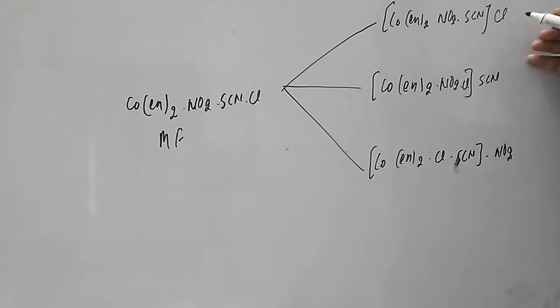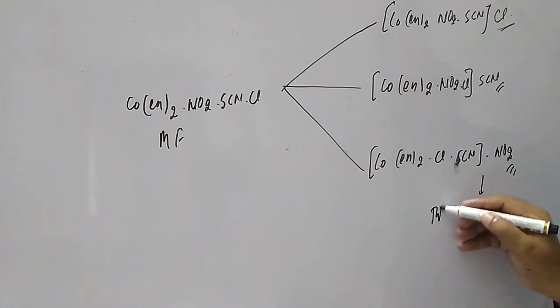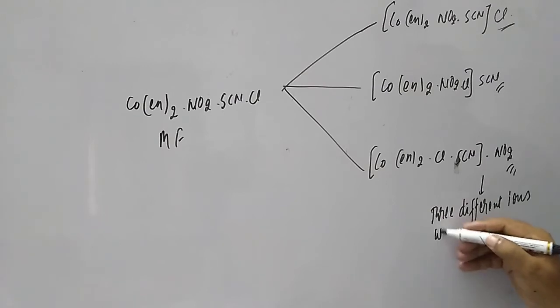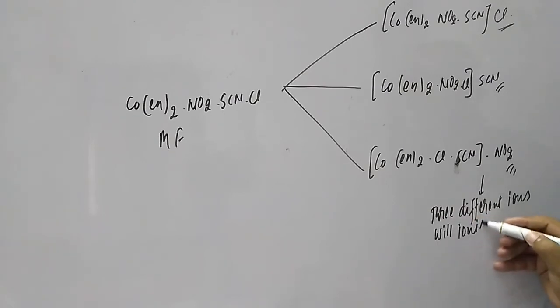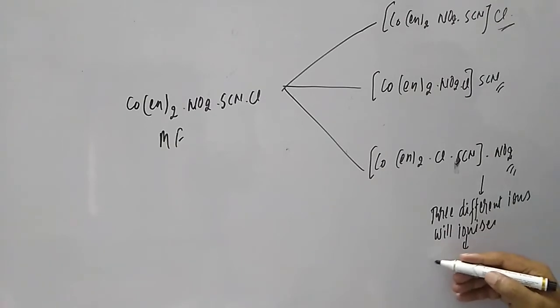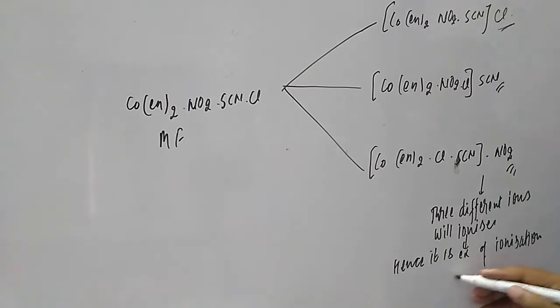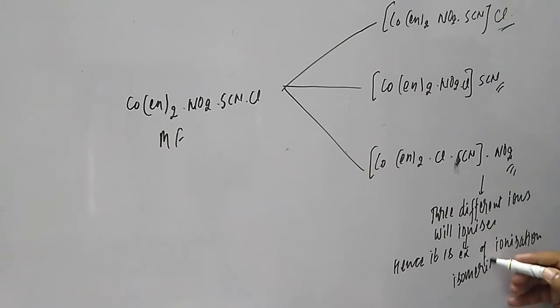So what you find here, student, if you talk about this, these are three different ions. These three different ions will ionize, hence it is an example of what? Example of ionization isomerism. This you have to keep in mind, student, how to understand this ionization isomerism.